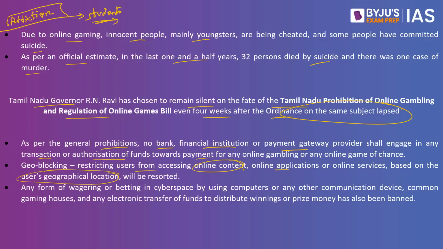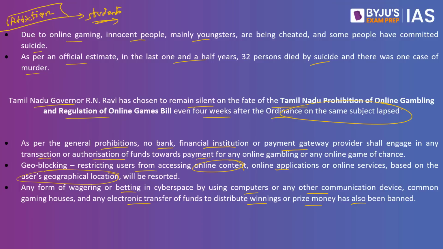So if they are based out of Tamil Nadu, they should not be able to access this online game. Any form of wagering or betting in cyberspace using computers or any communication device, common gaming houses, and electronic transfer of funds to distribute winnings or prize money has also been banned as part of this legislation. In fact, they have also imposed penalties for such online gaming.